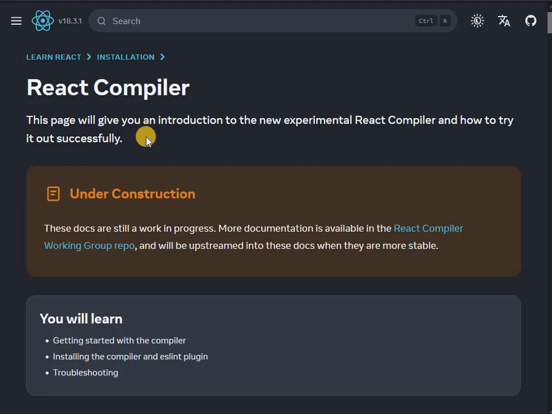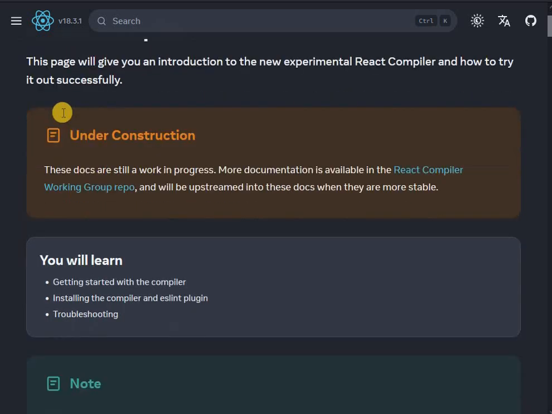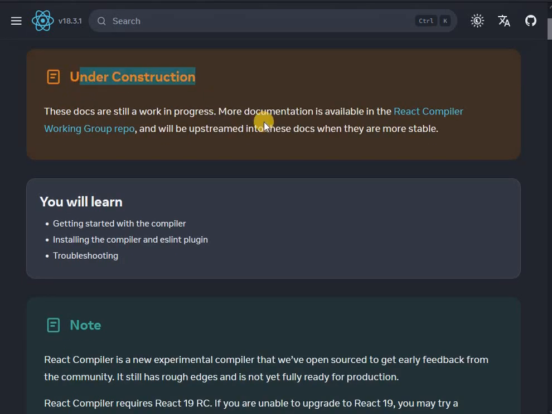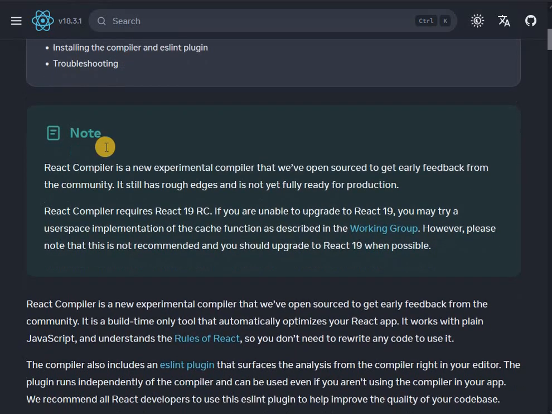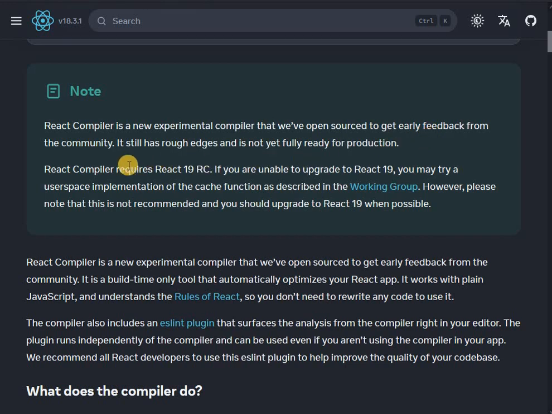So anyways, let's read about this. This will be very important, I think, in the future for big applications. It will be used and it will be very useful. This page will give you an introduction to the new experimental React compiler, as of July 2024, and how to try it out successfully. It is under construction, so this is not yet available. Note, it's experimental.